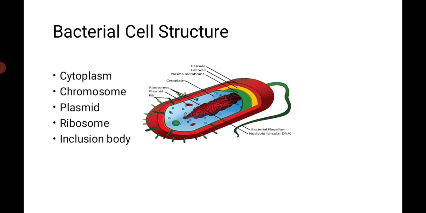Then we see bacterial cell structure, how the bacterial cell looks under the microscope, because we cannot see with the naked eye. That's why bacteria can be observed under the microscope only. So what does the bacterial cell contain? A bacterial cell contains cytoplasm, chromosome, plasmid, ribosome, inclusion body. Plasmid means what? Extra chromosomal material, that is known as a plasmid.